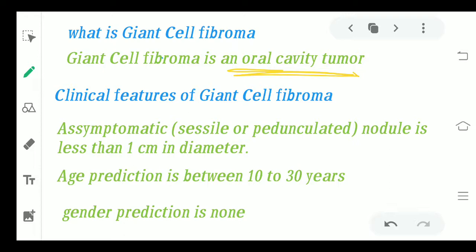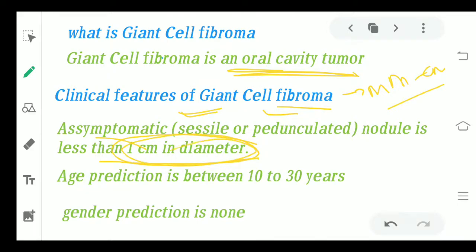What are the clinical features? Now the clinical features here are very simple. We have to study this whole disorder in comparison to the fibroma. If you remember, in fibroma most of the tumors which occurred were sessile, but here it can be sessile and it can be pedunculated also. The chances are quite equal. The patient is usually asymptomatic and the nodule size is always less than 1 centimeter in diameter. Remember, in fibroma we studied that the size can be from a few millimeters to various centimeters. Here the diameter is always going to be less than 1 centimeter.